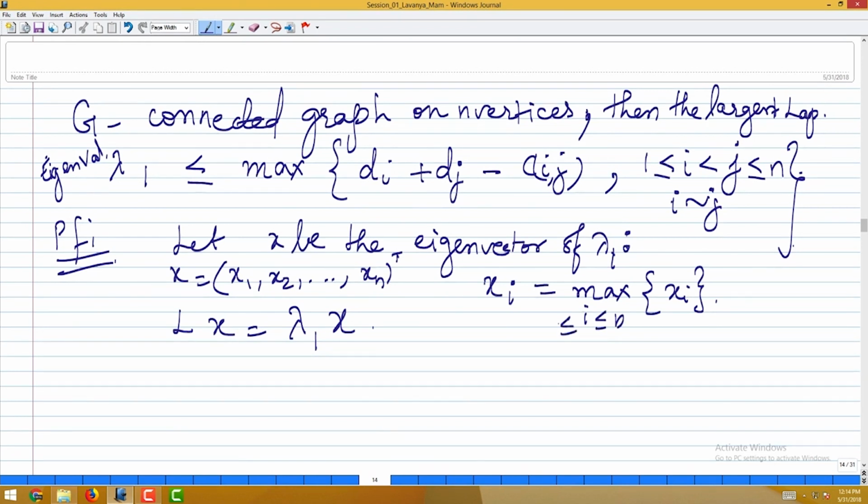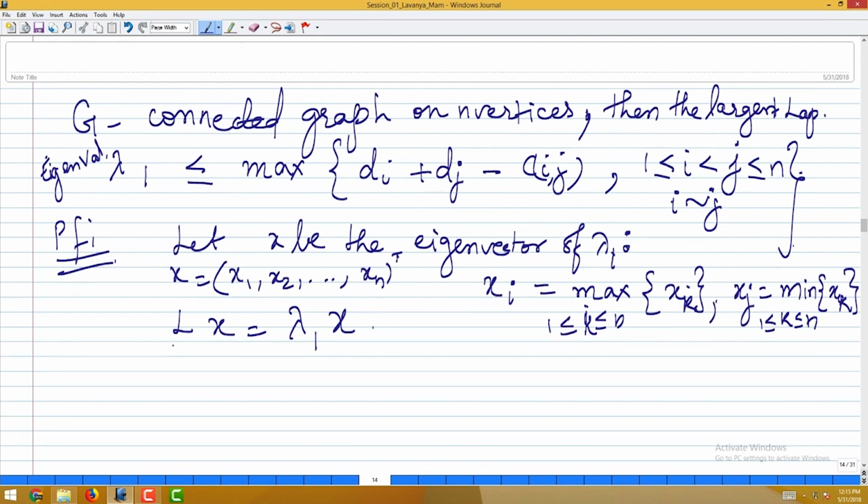Since we are talking about lambda 1, obviously not all ones we are going to have. So, that is one ruled out option. Similarly, let us look at the component being minimum, the minimum over all xk's. Within the eigenvector I am just choosing the minimum and maximum, so that I will capture those two vertices, so that we can talk about those two rows here in this set of equations. Now we have n equations if I expand Lx.